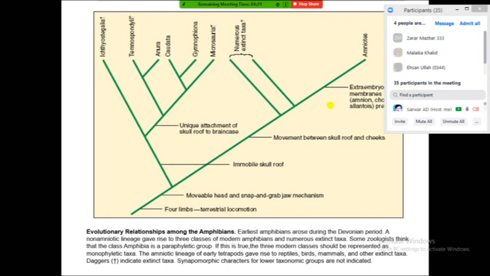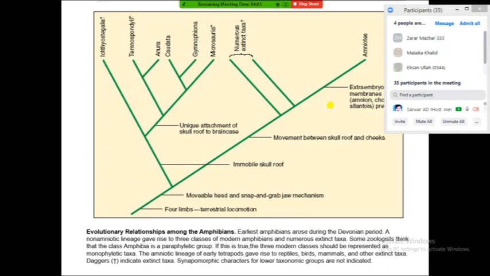They will surely live in an area which is moist, or which has moisture somewhere in the nearby zone. They must have water bodies, so they don't move very far away from the water body, because for their survival it is a requirement of their body to sustain life near the water bodies where water is available.